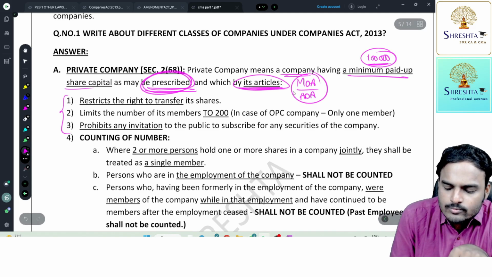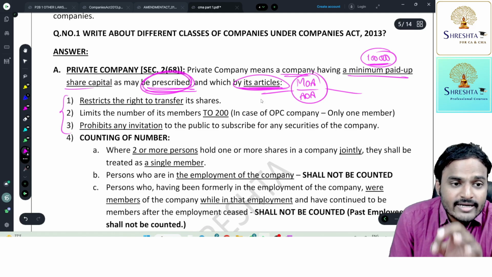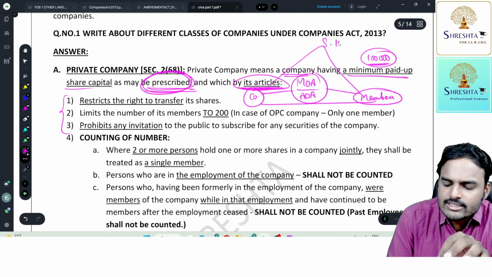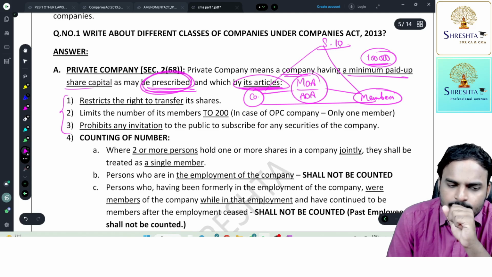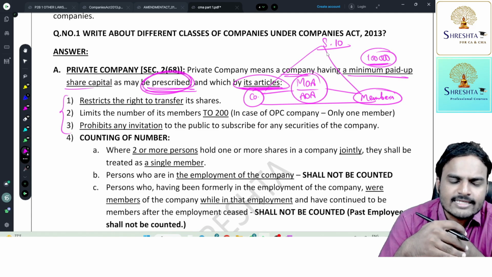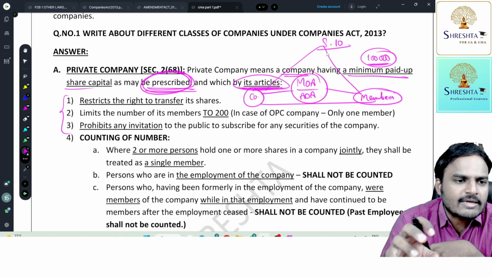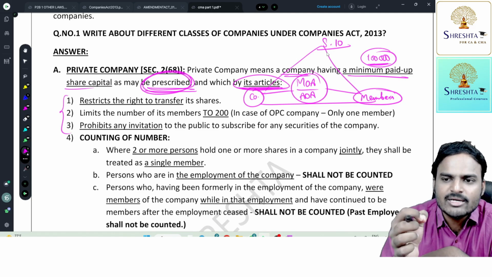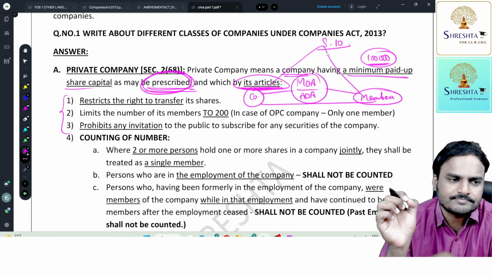These two documents are contractual agreements between the company and members. I'm going to explain in detail when I teach you section 10 of the Companies Act, the importance of MOA and AOA. But for the time being, articles means an agreement between the company and the members.